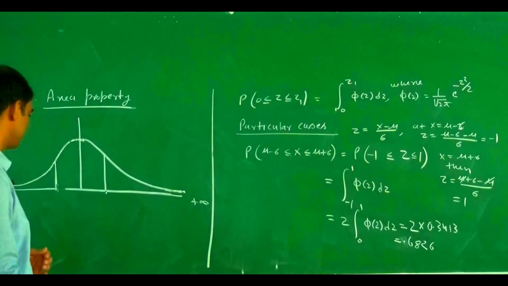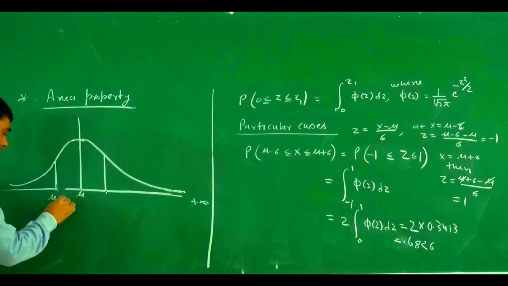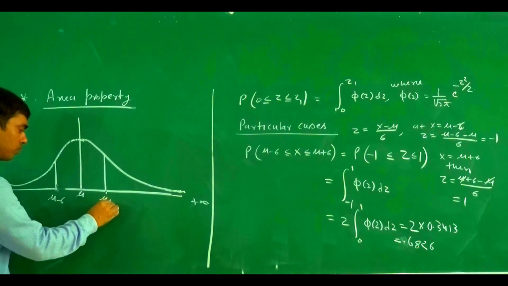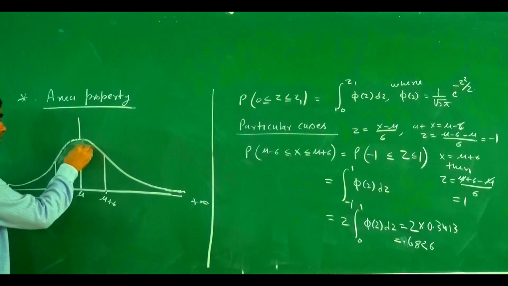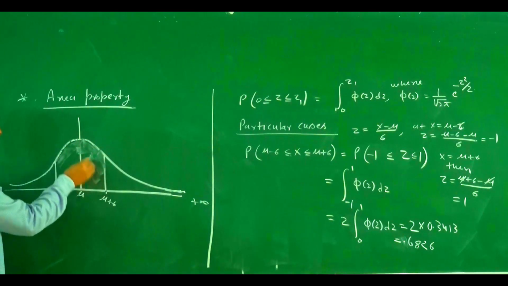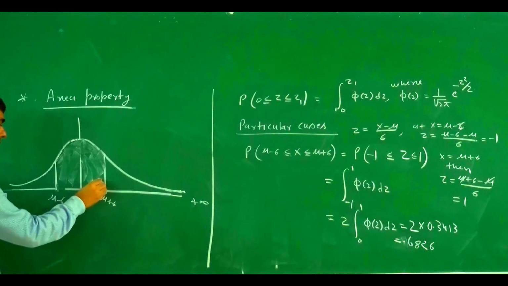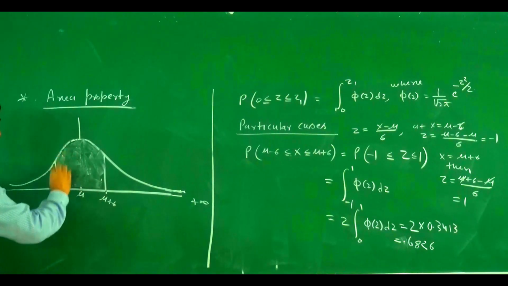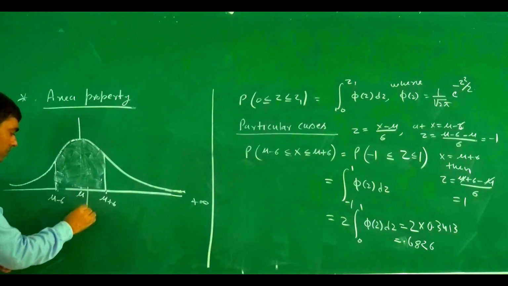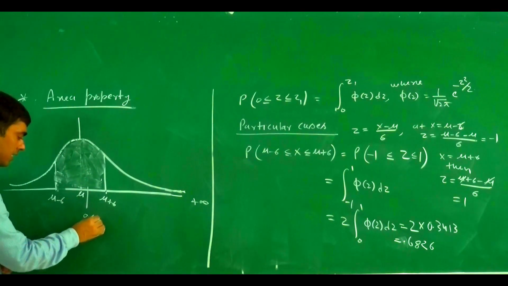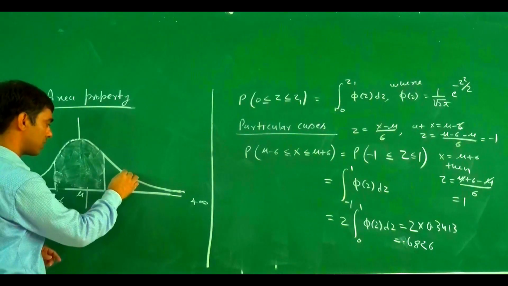The meaning of this one is, if this point is mu, this one is mu minus sigma and this one is mu plus sigma, the total area is 1, and this portion is 0.68, that is 0.6826.